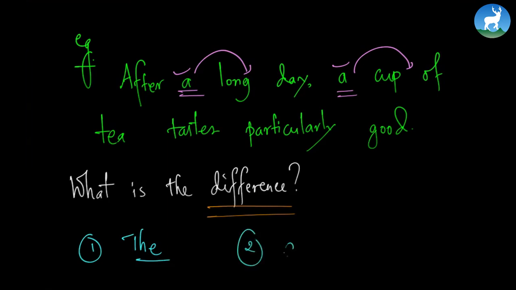And by using an indefinite article "a", we've created a general statement implying that any cup of tea would taste good after any long day. So not fixed, right? By using "the", we are talking about a fixed day and a fixed cup of tea. By using "a", we are talking about any given day, any kind of tea, right? So that's it. English has two different articles, definite and indefinite. So let's discuss them now in more detail.